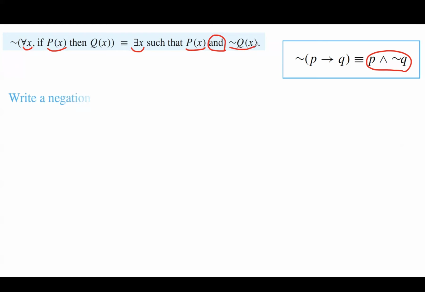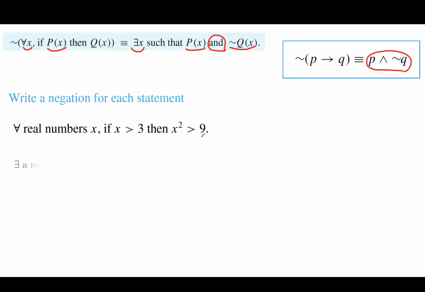For example, let's take a look at a few examples here. We want to write the negation for each statement here. Each one of them is a conditional statement. For every real number x, if x is more than 3, then x squared is more than 9. The negation of universal becomes existential. You're going to copy the hypothesis as it is.